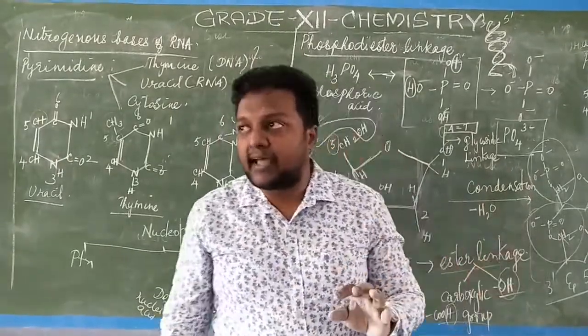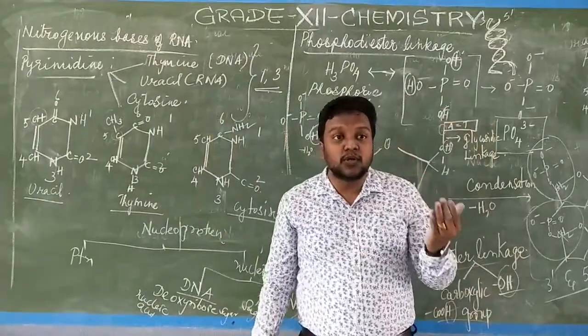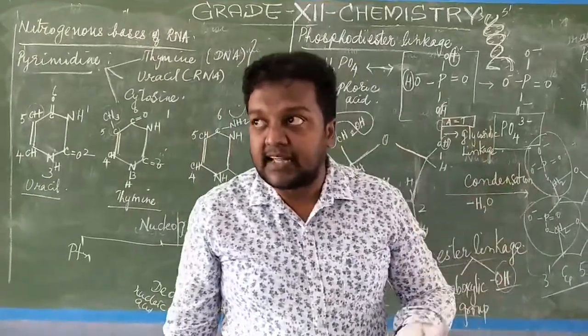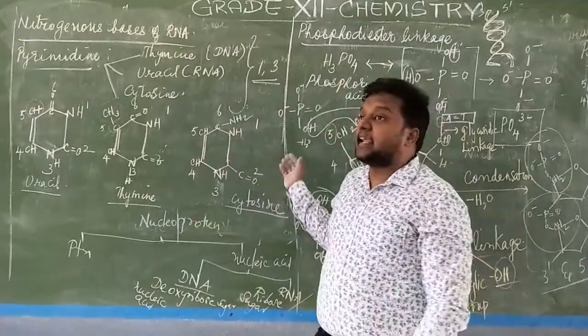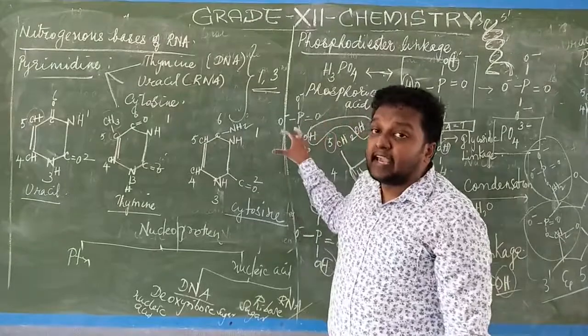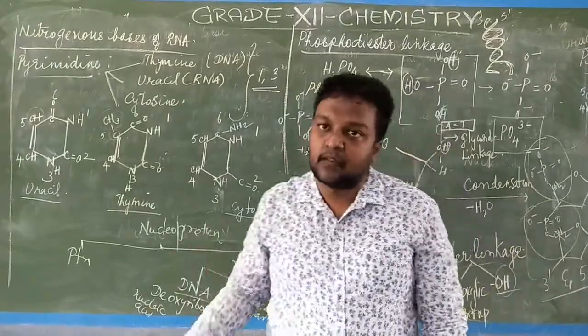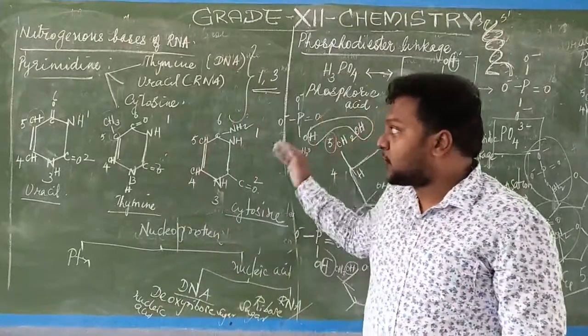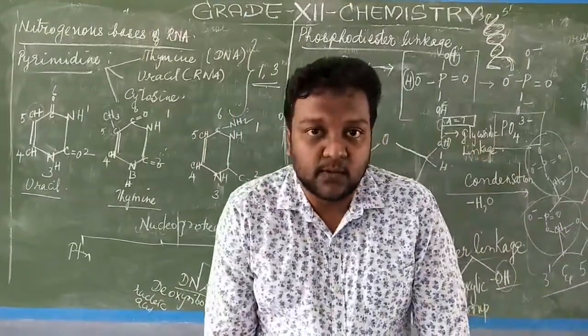Last ஆனது phosphodiester linkage. Phosphodiester linkage ல எப்படி phosphate derivative நம்ம கொண்டு வந்திருக்கோம், orthophosphoric acid இருந்து phosphate derivative கொண்டு வந்து, how it is getting attached, helps in the linking of one pentose sugar with another pentose sugar also we have seen. Okay, so step by step you draw and see the structure by yourself, then only it will become easy for you to understand.